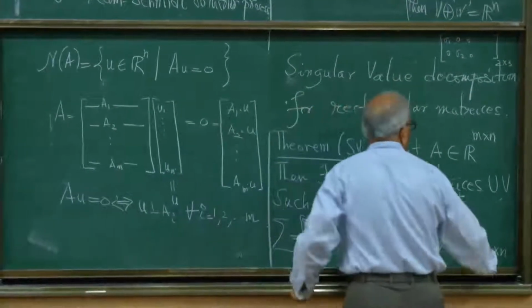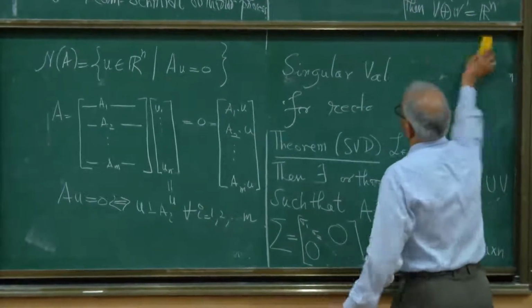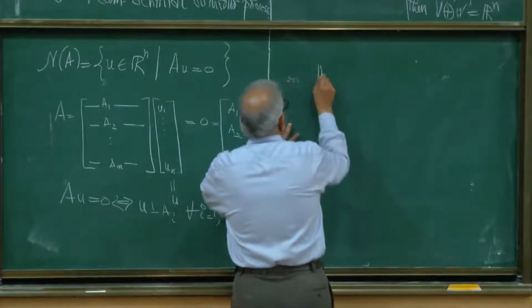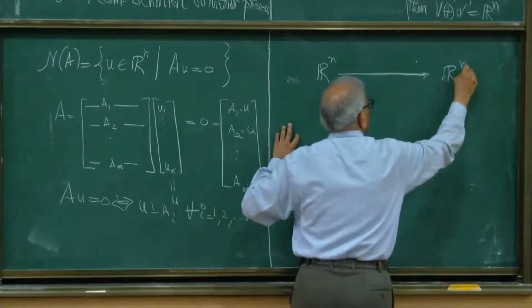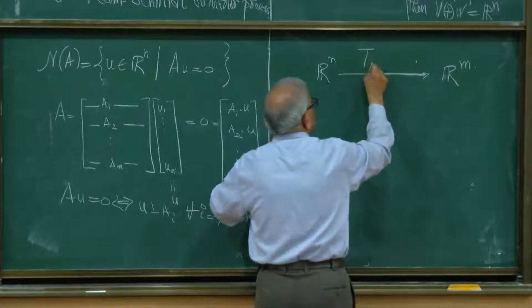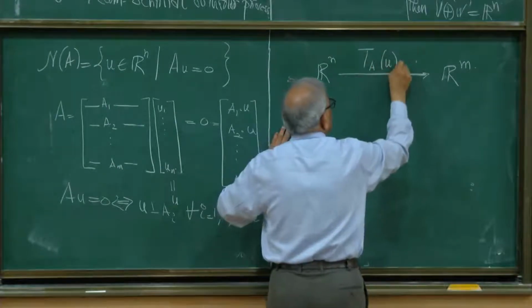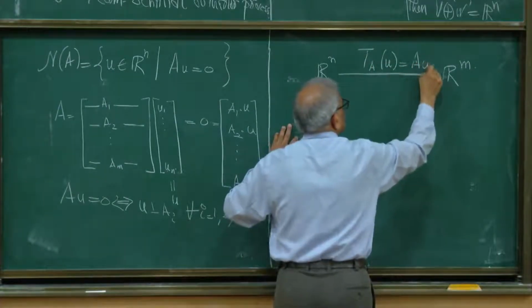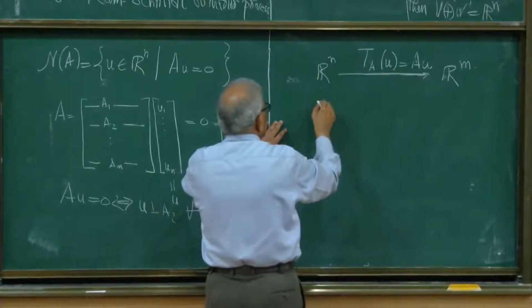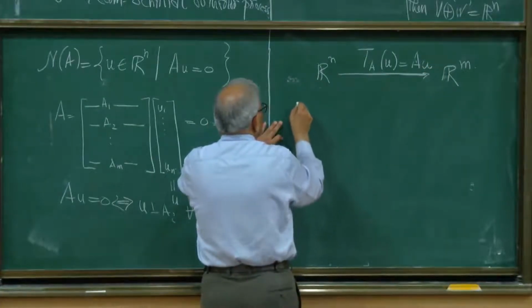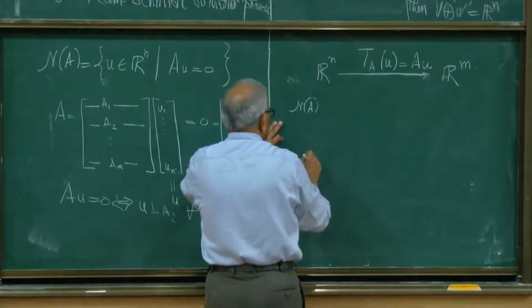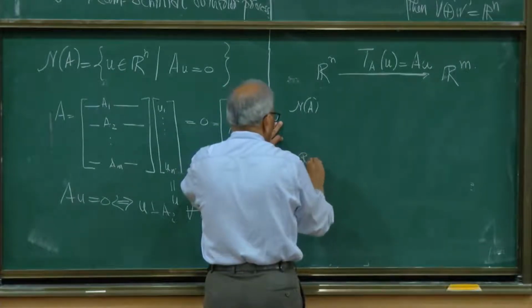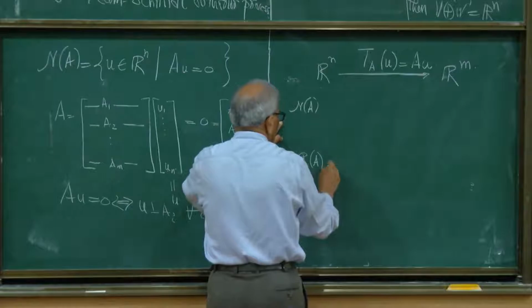We have a picture on the left hand side. So here is my Rn, and this is Rm, and we have a linear transformation Ta which maps vectors U in Rn to A times U. Inside Rn, I have the null space of A, and the row space of A. And what did we observe?